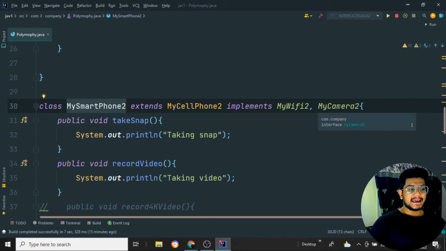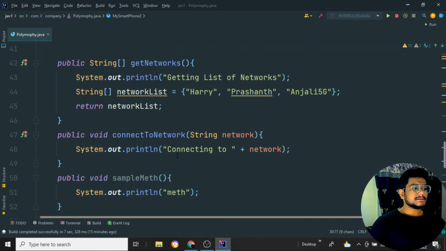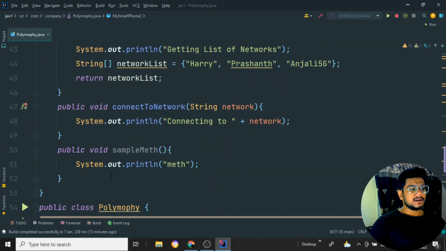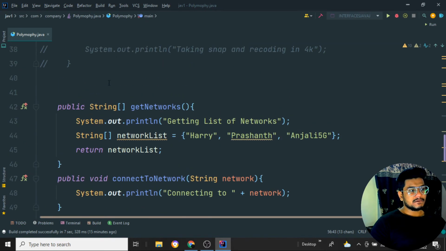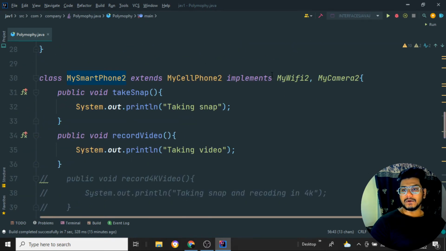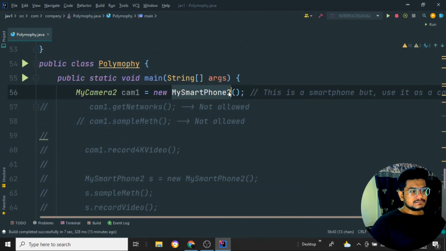I can only access the methods as well as the properties of my camera 2 itself when I am trying to create an object for it. Okay, it's like an object. We can create an object for the interface, but using the main class, the one head class which has been implemented to it. So that is what is happening here.